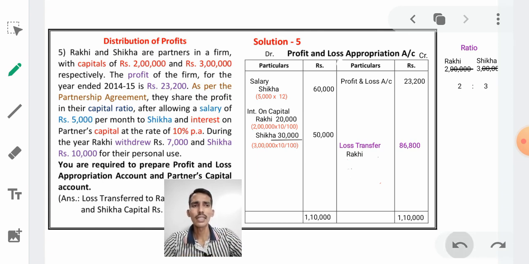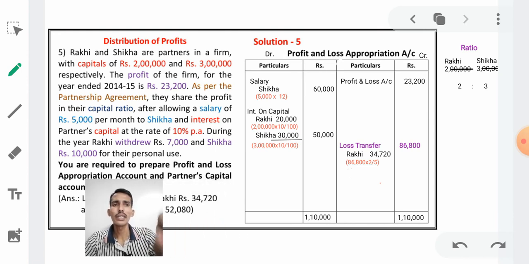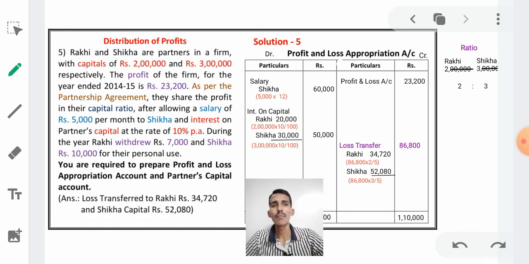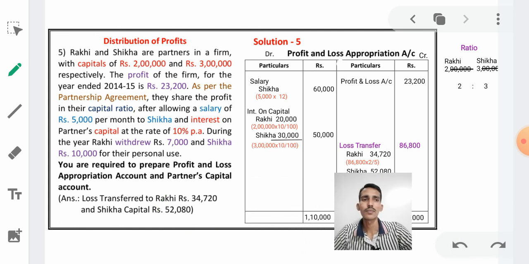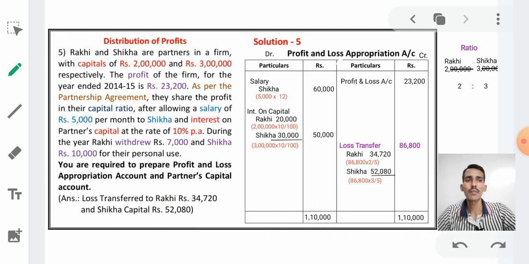Just see here, Rakhi: 86,800 into 2/5. How much? 34,720. And next, Shikha: 86,800 into 3/5. The answer will be 52,080. See, this is the total answer of this problem, and in the PU board also it is given the same answer as 34,720 and 52,080. I think you understand my problem.